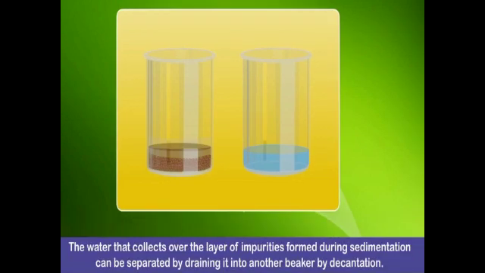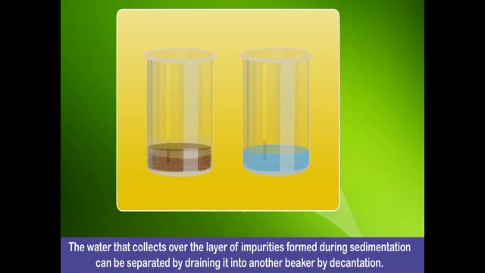The water that collects over the layer of impurities formed during sedimentation can be separated by draining it into another beaker by decantation. Dear students, you will understand this. Now slowly pour out this clear water into another vessel.